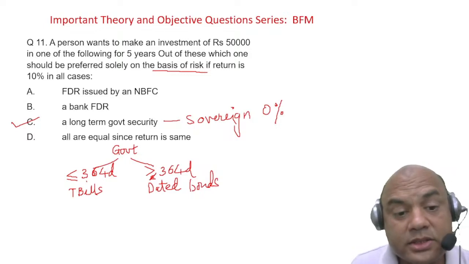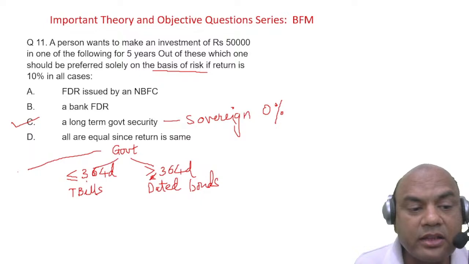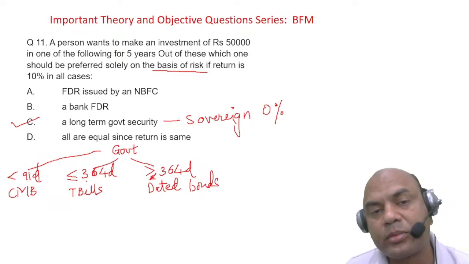There is a third category, which has been made nowadays. It is less than 91 days. These are called CMBs, cash management bills. So these are the three categories of government bonds generally.